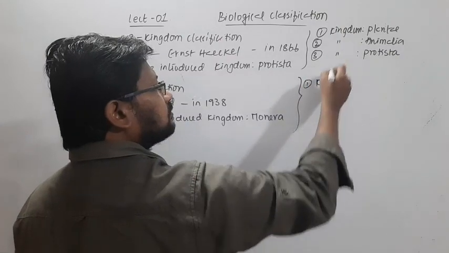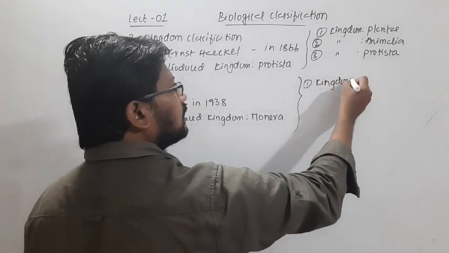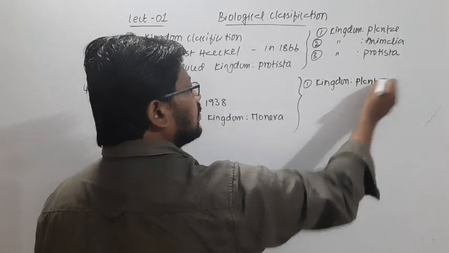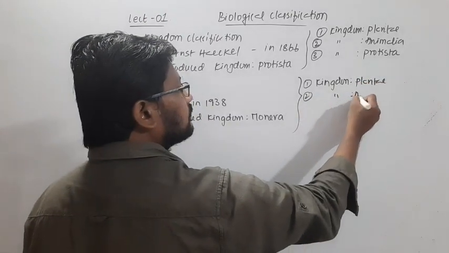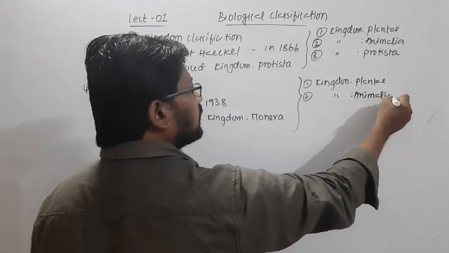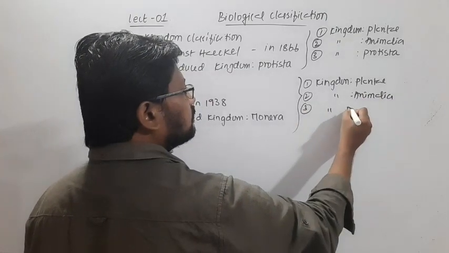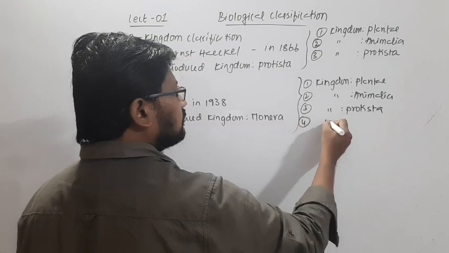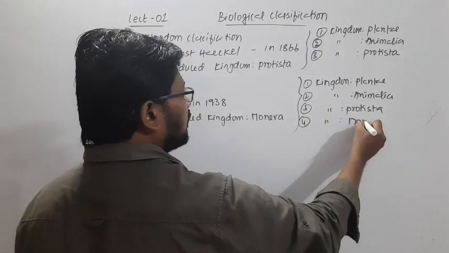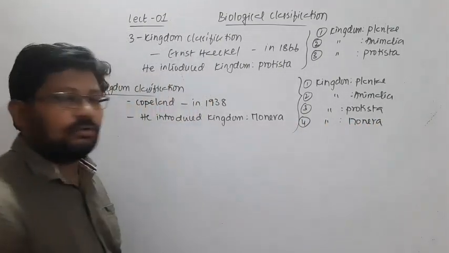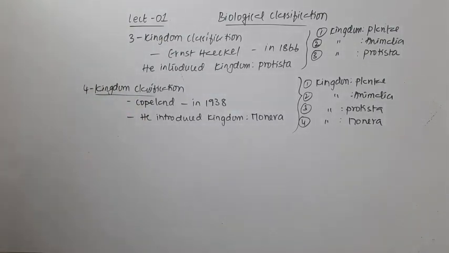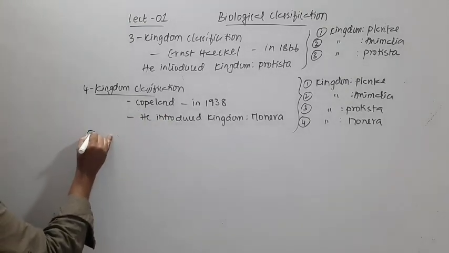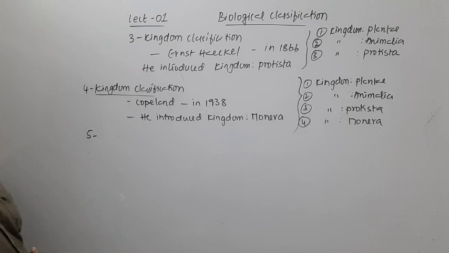Those three kingdoms remain the same: Plantae, Animalia, and Protista, and now the fourth kingdom is Monera. He included the bacteria, but still there are fungi that were not included in any of these kingdoms. So next, the four kingdom classification